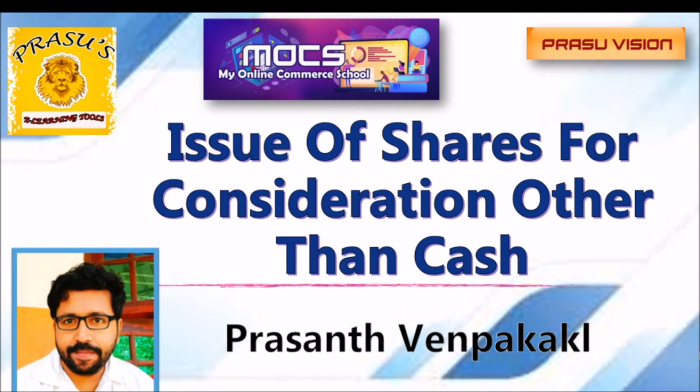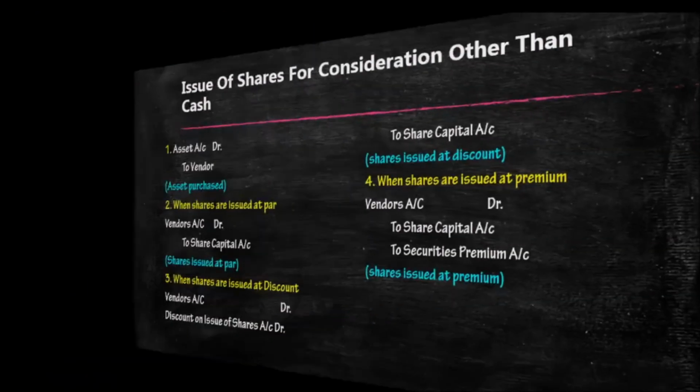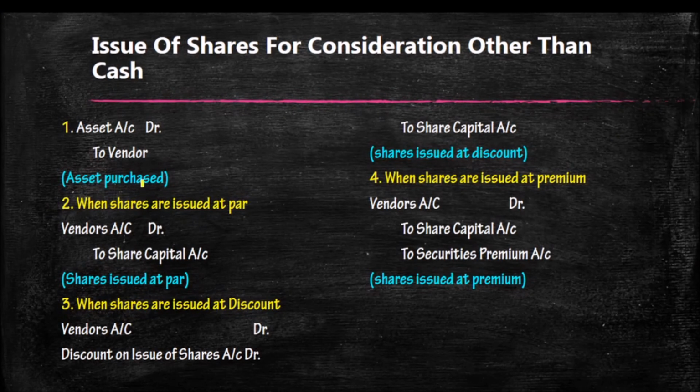So the common entries we have to write. When we purchase the asset on credit, you know very well, asset account debtor to vendor's account. Asset account is increasing, so debited. To vendor's account means creditor's account increasing, credited. After that, we have to write the entry vendor's account debtor to share capital.